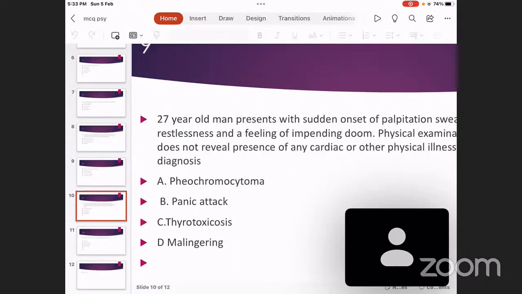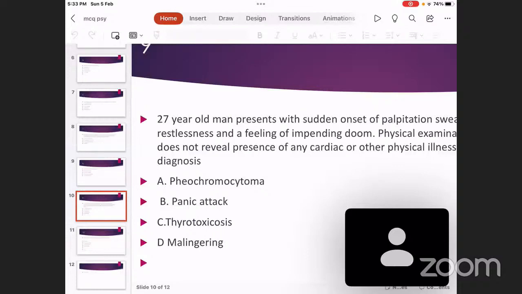So panic attack means intense anxiety lasting for a few minutes with symptoms like palpitation, sweating, burning sensation in the upper abdomen, blurring of vision, trembling, chilling and tingling of extremities, feeling of impending doom, or a feeling that you may fall down and die or lose your mind. So all investigations will be normal, but still that experience repeats. That is called panic attack. And if panic attacks recurrently happen over a period of at least 1 month, you call it as panic disorder.